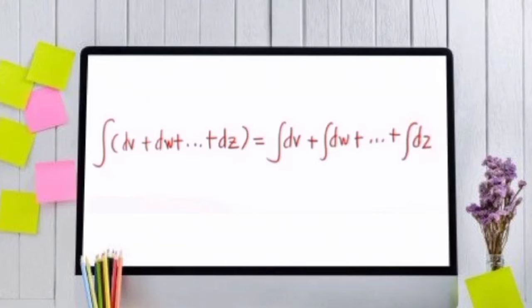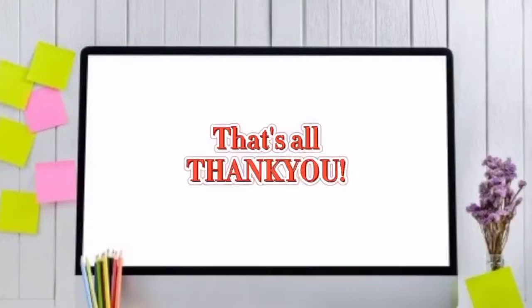Now, applying general property number 1, the integral of v plus integral of w plus integral of z, and of course don't forget to write the constant of integration c.